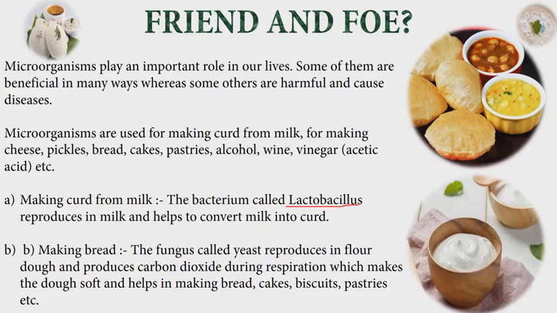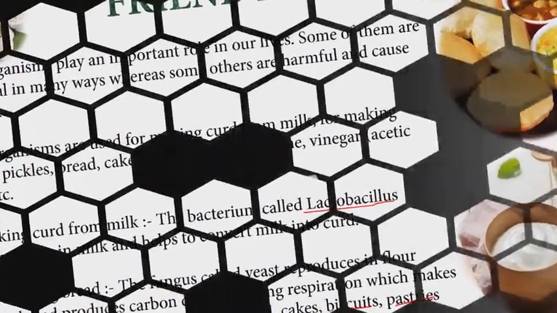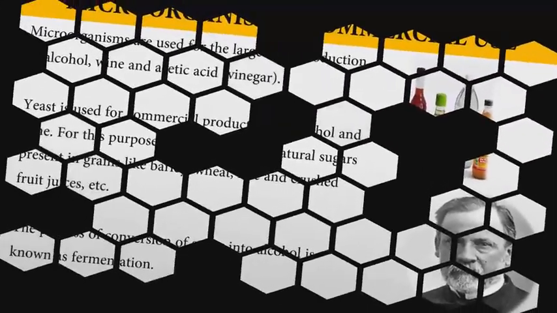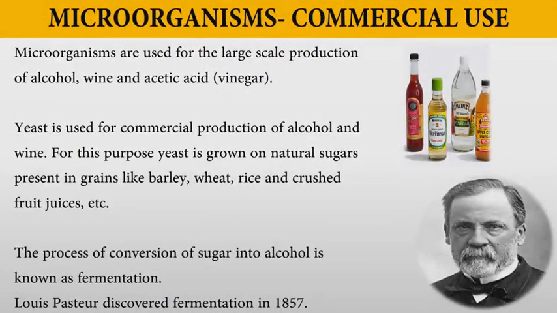And then one more is there for making bread. In making bread or making dough, or making the food soft and fluffy, it may be bread, it may be cakes, it may be biscuits, it may be pastries, or so many. So these all are helpful in making some of the food. That means they are our friend. That was use number one.